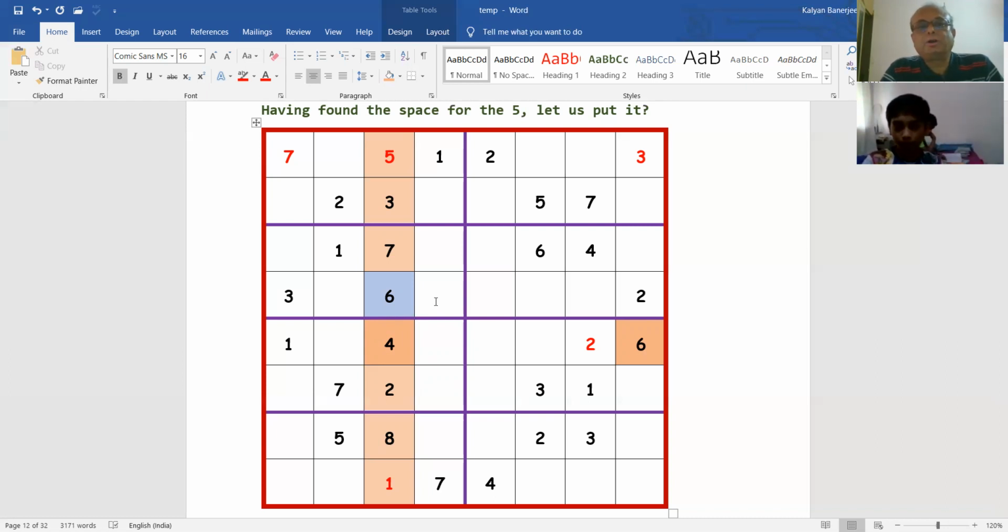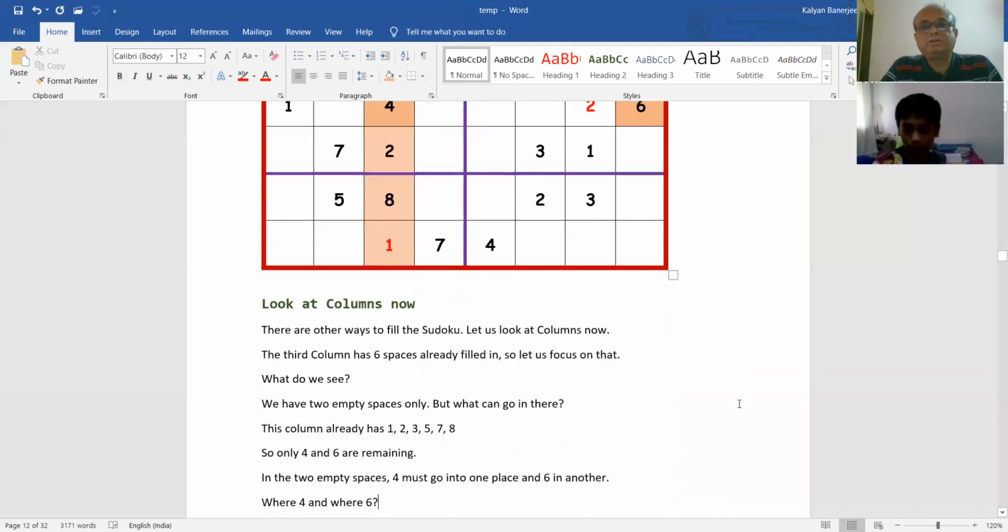Yes. So what is missing in the column? We saw 4 and 6. Then we looked in the rows. What number is already there? So we saw 6 is there. So 6 cannot be here. So it has to be 4. Okay, so that is the logic.